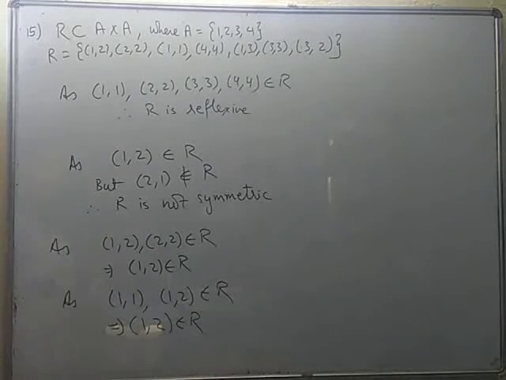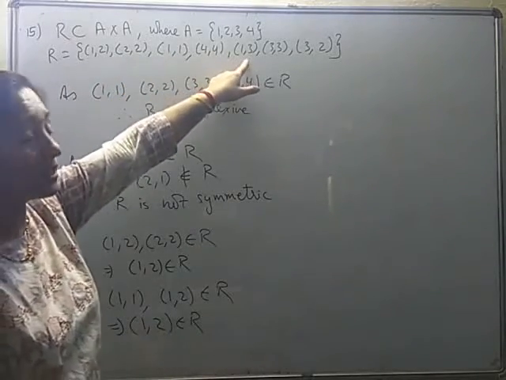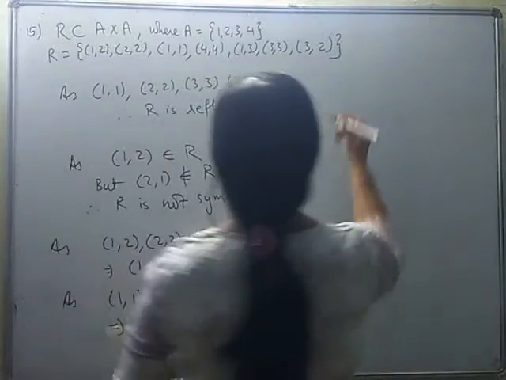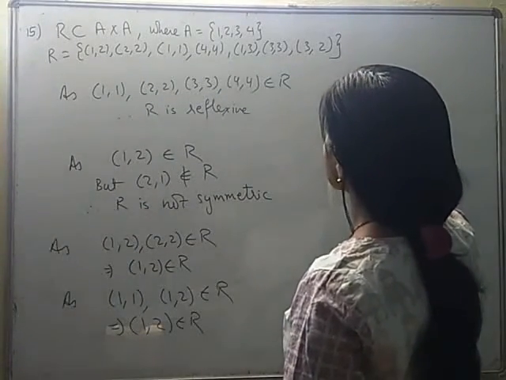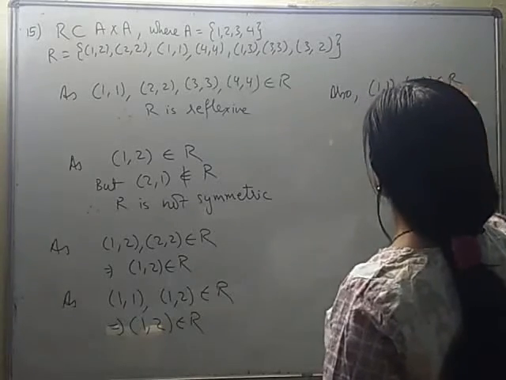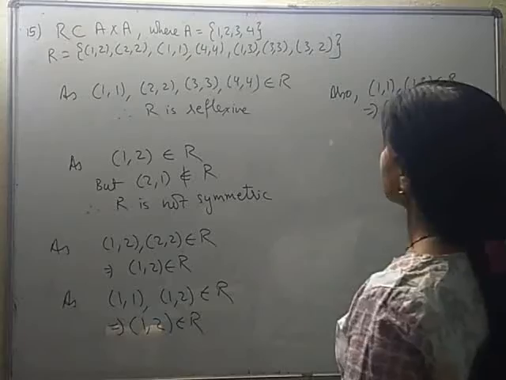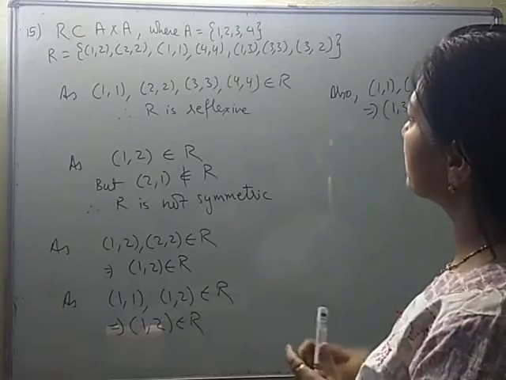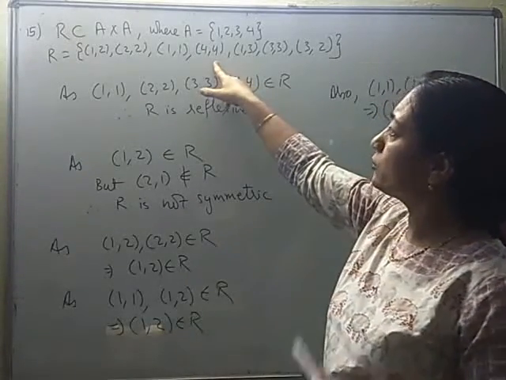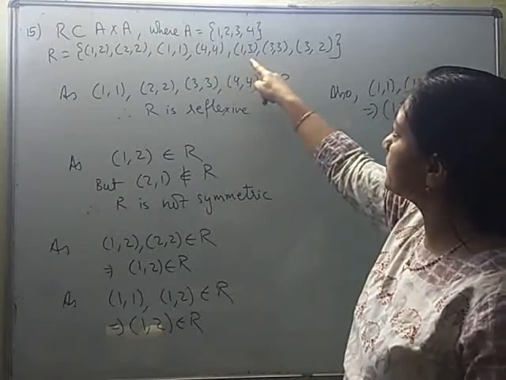In the same way, we can check the remaining. 1, 1 can also be paired with 1, 3. We can write 1, 1 and 1, 3 belong to R, which implies the resulting pair is 1, 3 which also belongs to R. So done with 1, 1. Coming to 4, 4, we don't have a second pair to be paired with 4, so we'll skip this one.